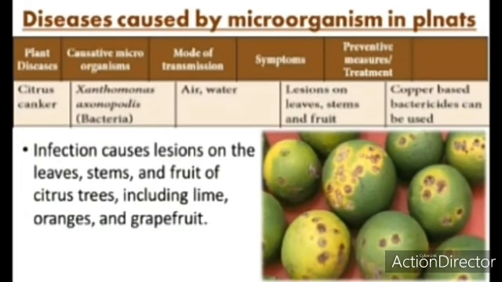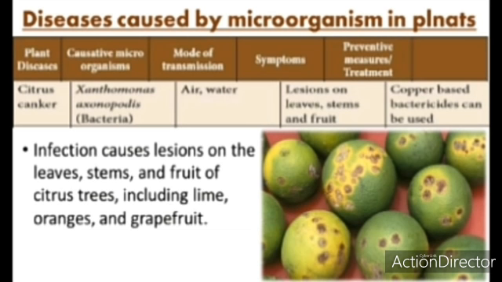Next is diseases caused by microorganisms in plants. Plant diseases like citrus canker. What is this? Citrus canker is an infection that causes lesions on the leaves, stems and fruits of citrus trees including lime, oranges and grapefruit.